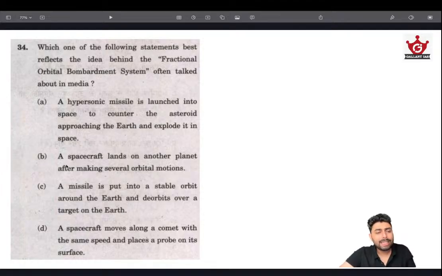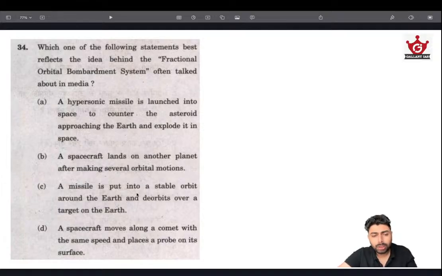Moving on, second one. A spacecraft lands on another planet after making several orbital motions. Okay, several orbital motions. The orbit part of the keyword is ticked in this second one. But where is this bombardment happening? It's a spacecraft, not a missile. So where is this bombardment happening? So again, that doesn't completely explain the keyword.